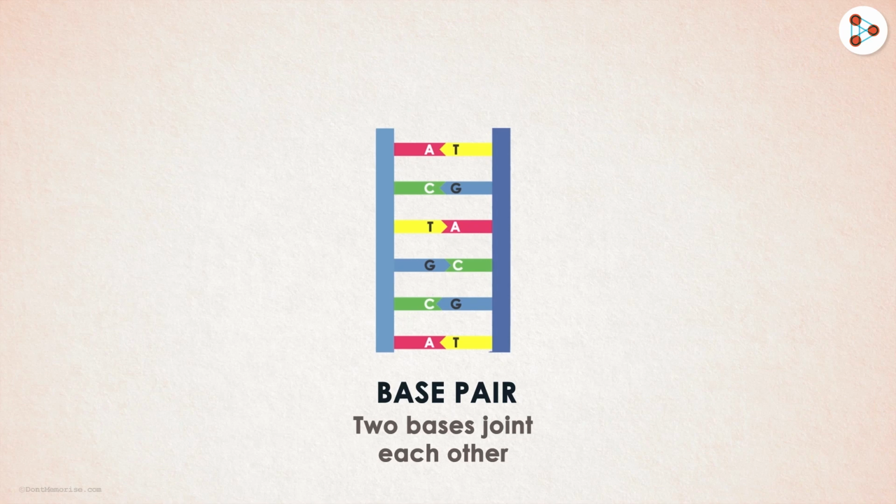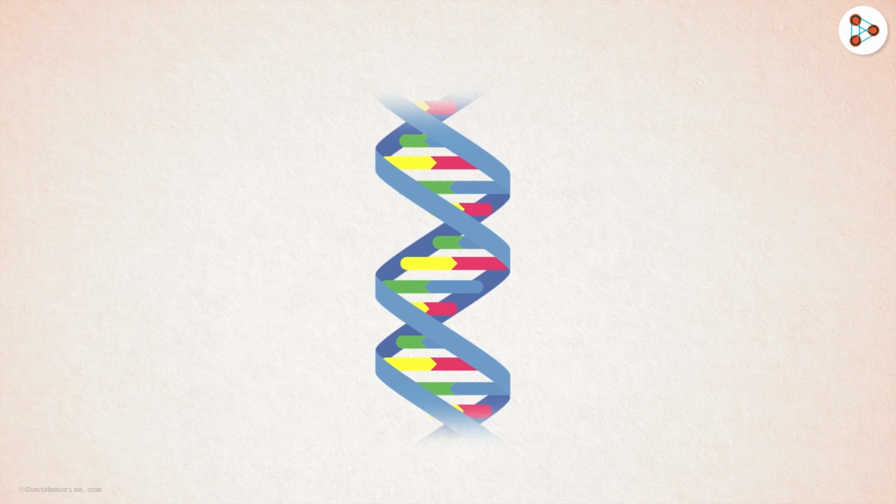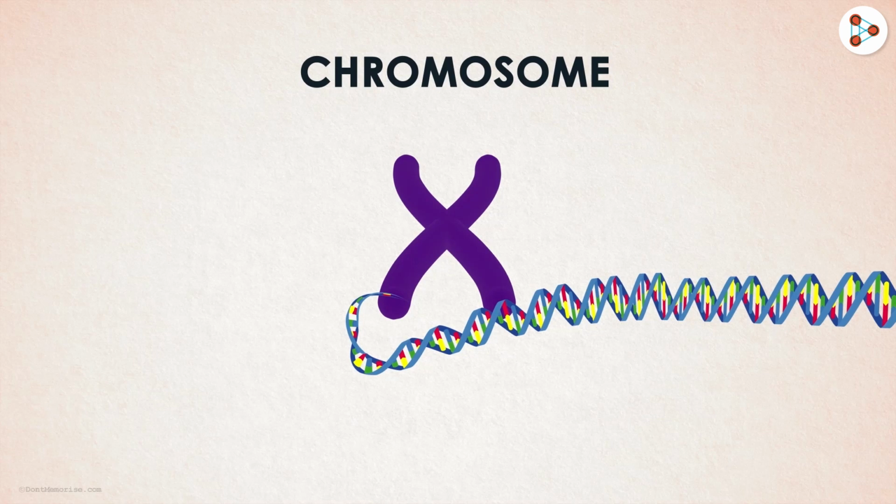Several such base pairs will form a double helical structure. They are two strands twisted around like a ladder. Do you know what we just formed? Well, we call this the DNA molecule. What will several such DNA molecules together form? DNA strands, when tightly wound and coiled, will form a chromosome. So if we look closely at a chromosome, it is nothing but a long strand of DNA tightly wound and coiled to form this shape.